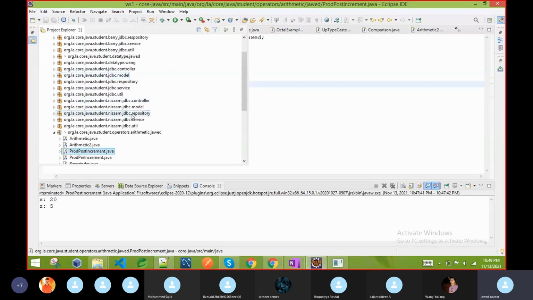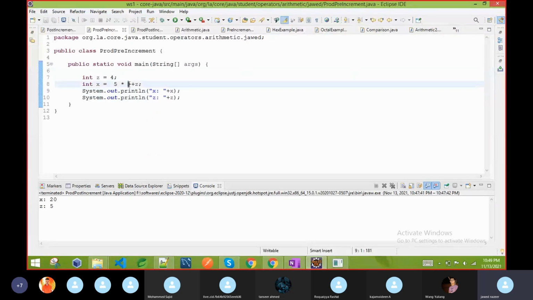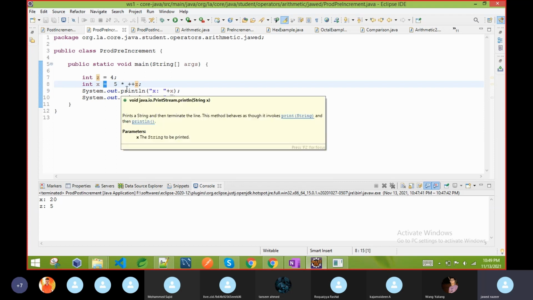Now what happens if we do a similar type of operation with the pre-increment? This time we are increasing the value, but it is pre. As I said, again 3 operations are happening. One is the value of z increasing. Second is a multiplication operation. It may not be only multiplication, maybe any operation, and then we are doing the assignment operator. So 3 things: multiplication, assignment and increment.